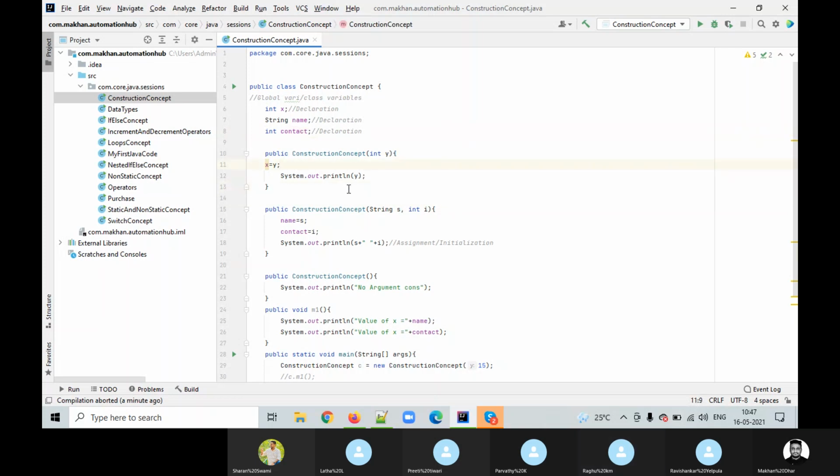So from one variable we are assigning the value to another variable. One is a local variable and the second is a global variable. So we are assigning the value of the local variable to the global variable. And we are going to use that global variable anywhere.